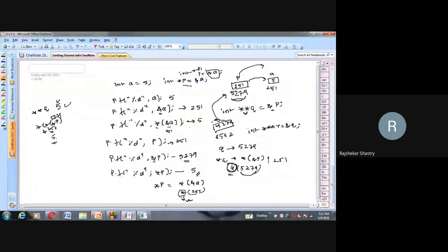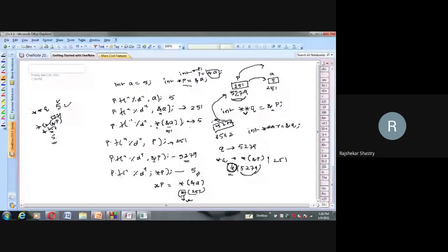And if you want to know the address of the district, you better ask the state. The state will tell you. Similarly, for the state's address, you ask the country. If you want to know where the country is, you ask your continent. And if you want to know the continent, you ask about the globe. And where is the globe means you get into the universe. The universe will tell you. So there is no end. Our universe is endless, and here also it is endless. Unless you exhaust all that memory, we can go on extending our levels of pointers. And in this discussion of pointers, I didn't specify the pointer arithmetic.